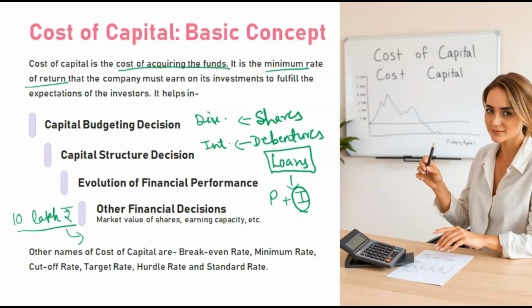That is cost of capital, and it is important in taking capital budgeting decisions, whenever we want to know what we have today and what we'll get in future, present and future values. We will get to know that with the help of cost of capital. Capital structure, these topics will come in the next sessions, so don't worry about that. In capital structure, you want to know the ratio, what should be the equity and what should be the debt in your organization. For that purpose also cost of capital will be helpful.